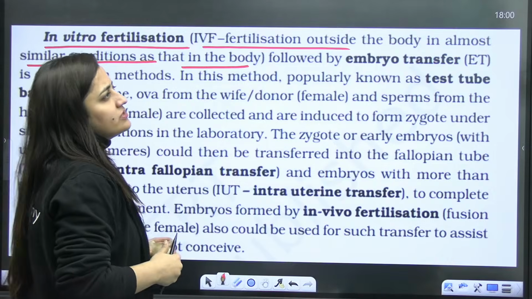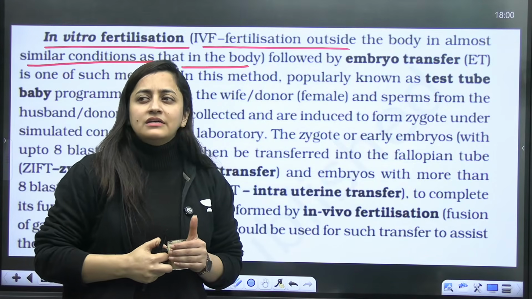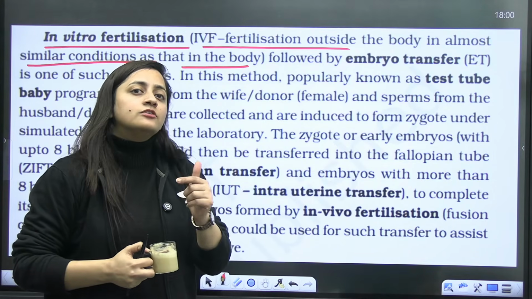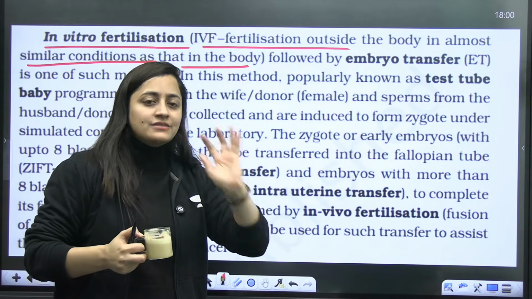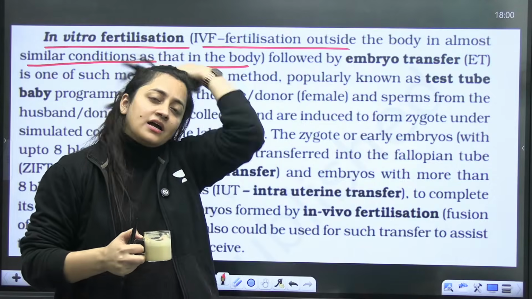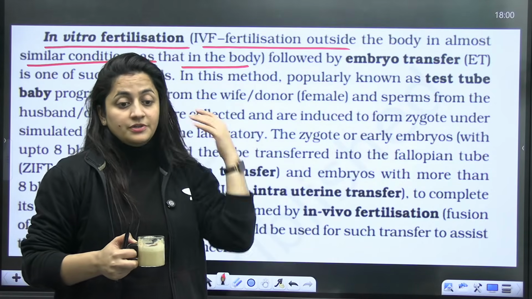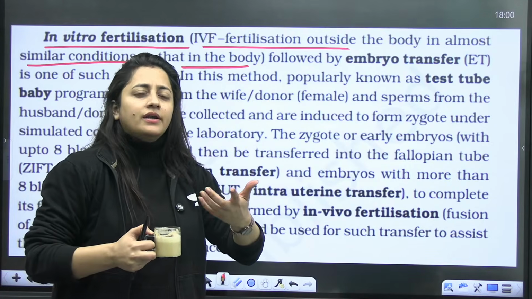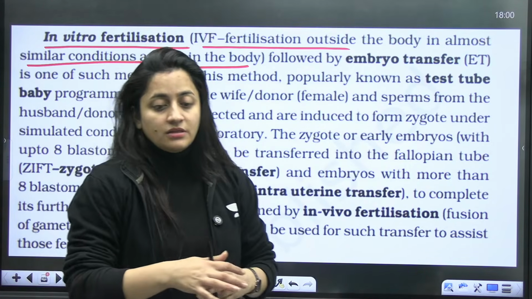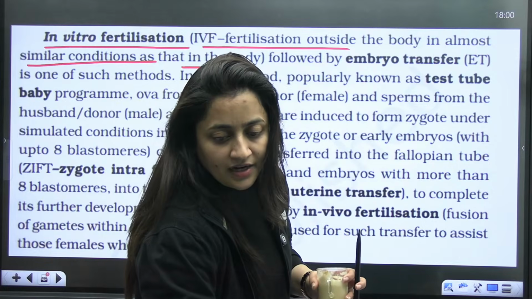I was reading that scientists are trying to build an artificial womb. Fertilization can be developed outside the body, but it's still not possible to develop a complete baby outside the body. They are working on developing the artificial womb.